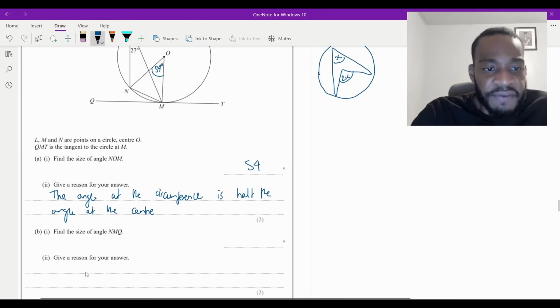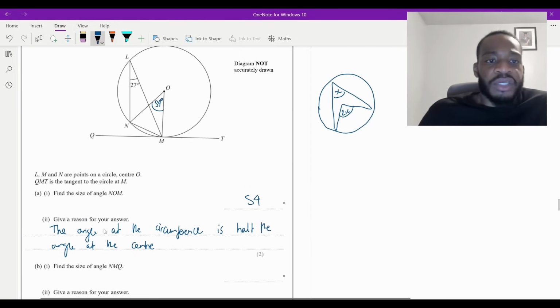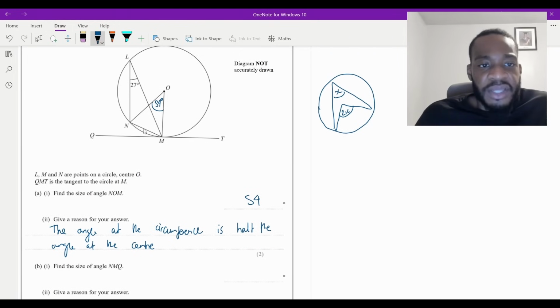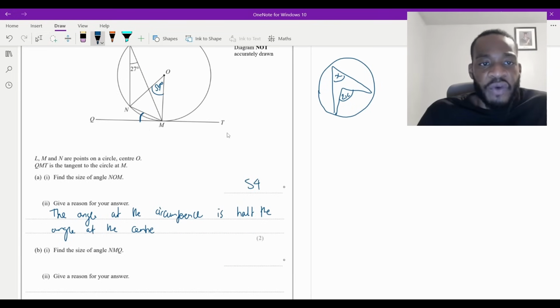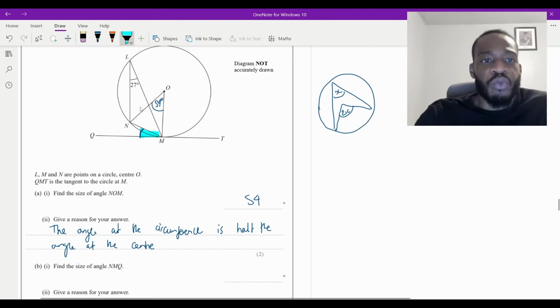Now, part B says find the size of angle NMQ, which is going to be this one over there, like that. Now, which circle theorem is applicable here? Well, again, this is a tangent right here. I've got an angle over here, and I've got a triangle with all points on the circumference. So you've got to be careful. This one here, isn't it?